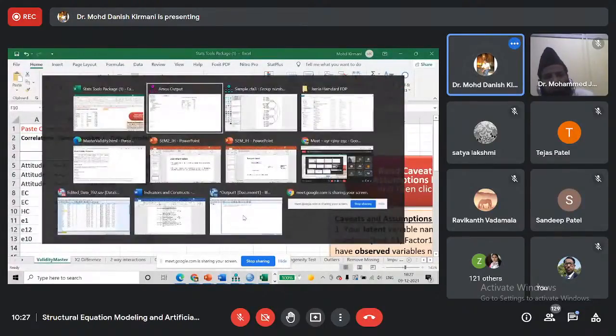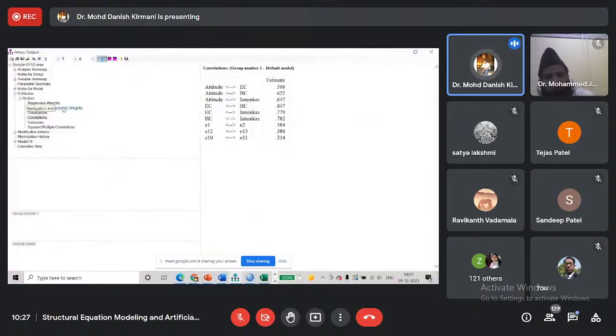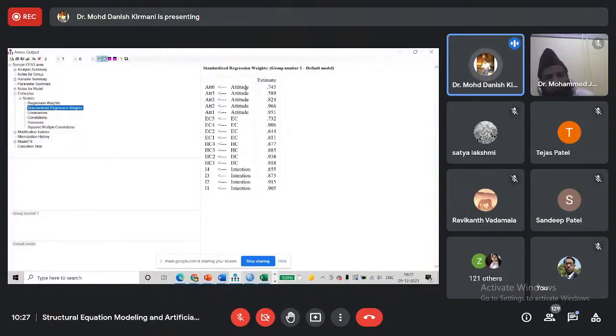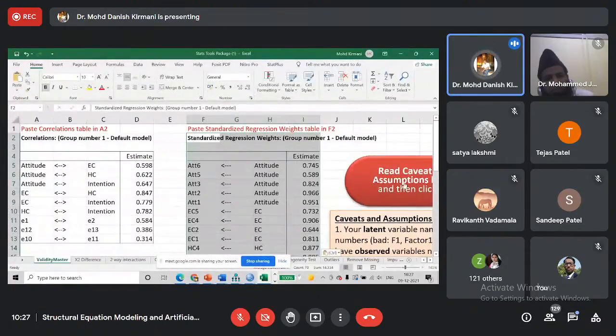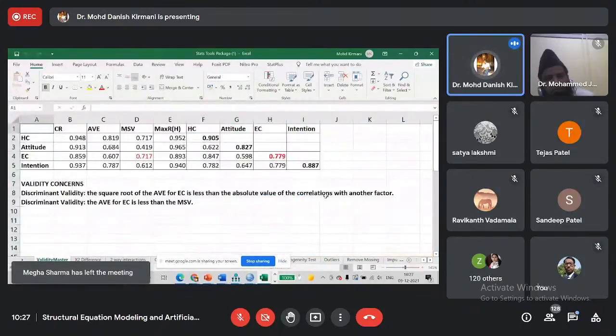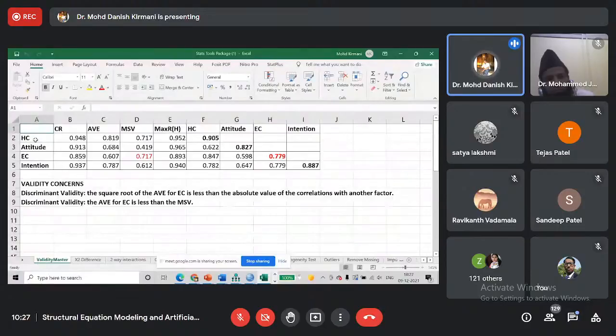Now we will again go to our output file. We will click on regression weight, standardized regression weights, and we will copy it. And we will click paste. Okay. And then we will click on it to calculate. Okay. So you can see that the problem associated with HC has been removed, but we still have some problem related to discriminant validity for EC.